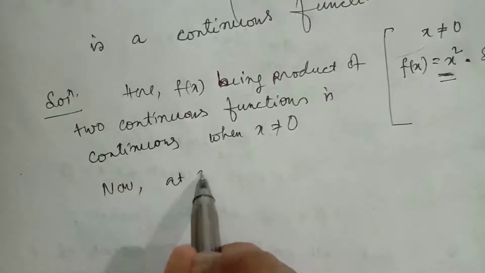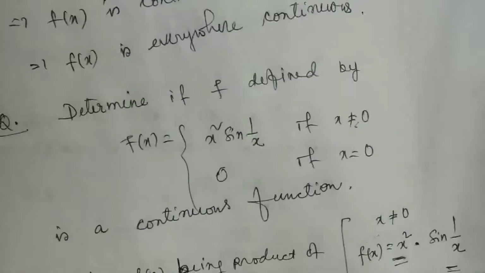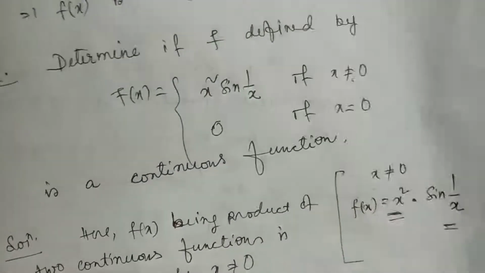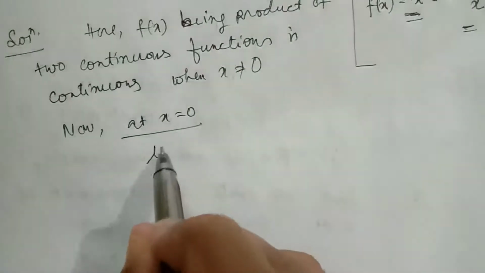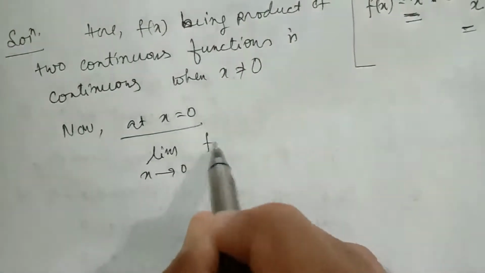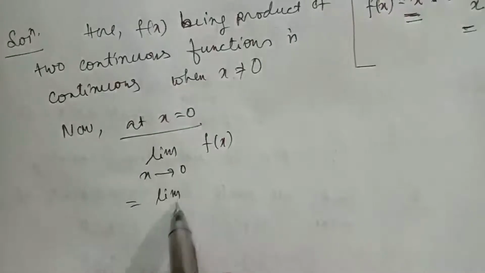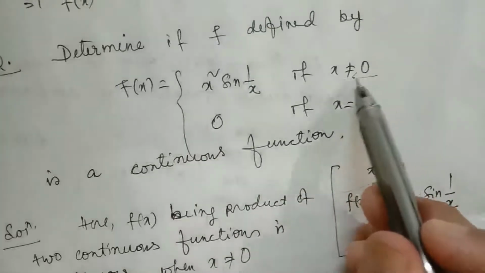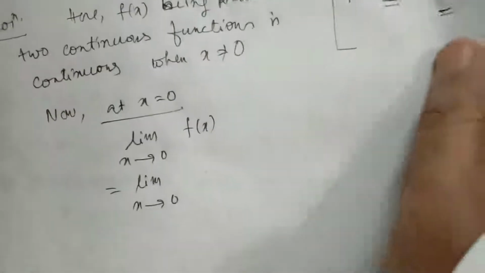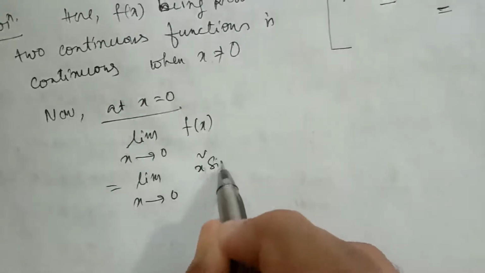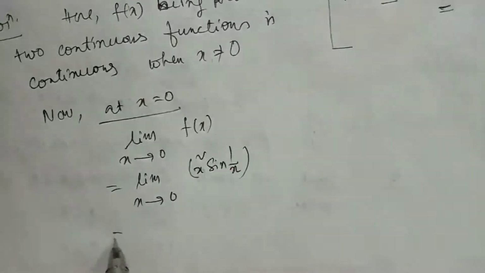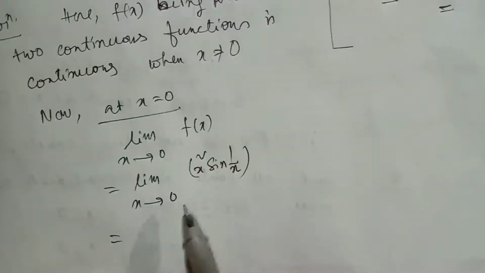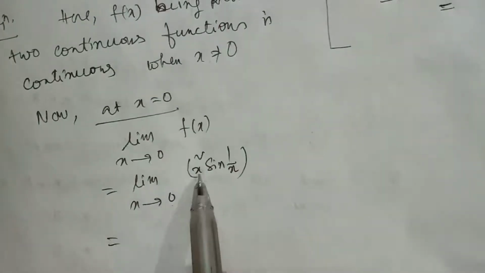Now at x equal to 0, you can see the form of the function, equal to, not equal to. This is not in split form. So we will find limiting value at x equal to 0. Limit x tends to 0, f(x). x tends to 0 means x is very near to 0, but x is not equal to 0. You can see when x is not equal to 0, value of f(x) is this. So we will replace f(x) by x square into sine 1 by x. Now if we put x equal to 0, x tends to 0 means x is almost 0 but not equal to 0. Okay. Now if we replace x by 0, this will become 0.